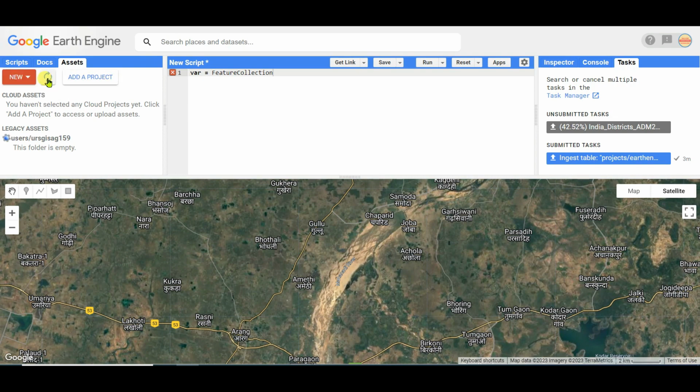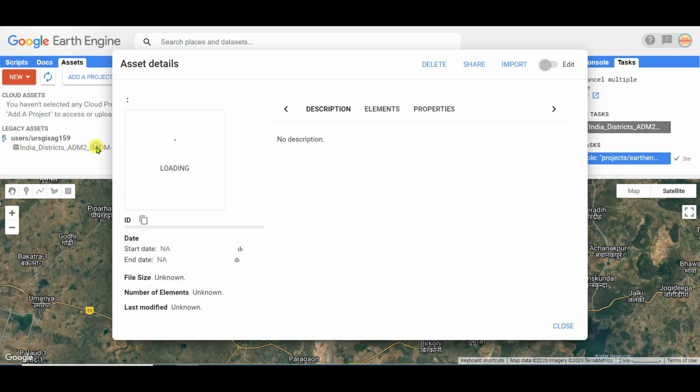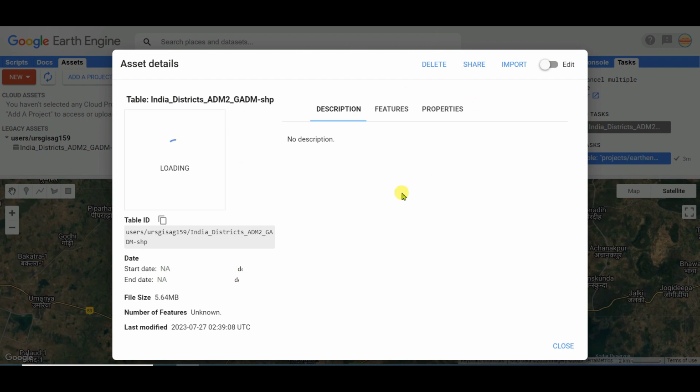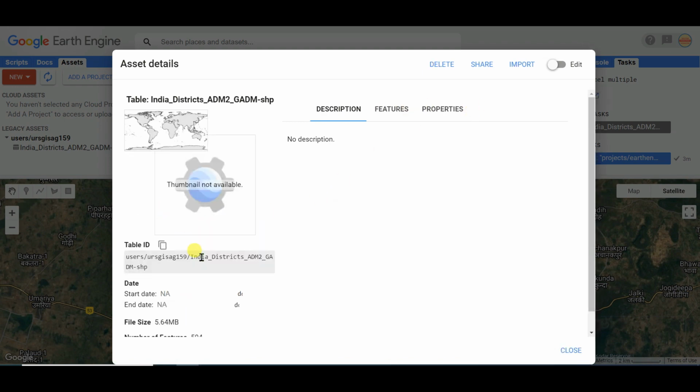Refresh the asset. Yeah, see that it is uploaded. I want to click on it and see that this is the interface. You can edit also. Here you can edit the description, features, properties, etc. And this is the table ID link. You need to paste this table ID link.